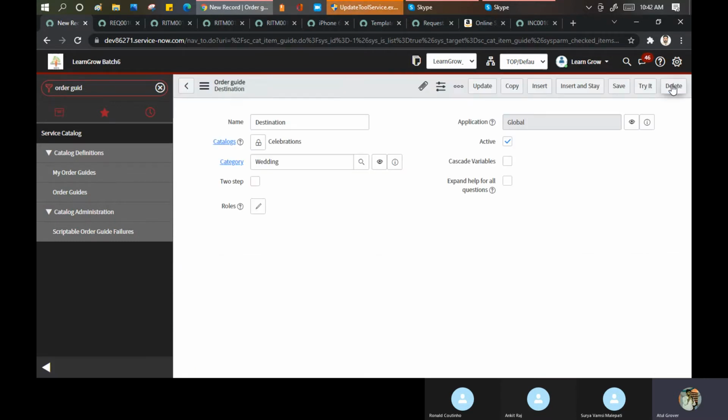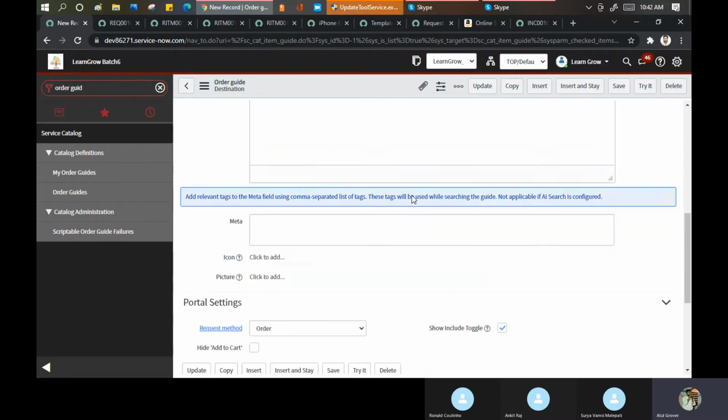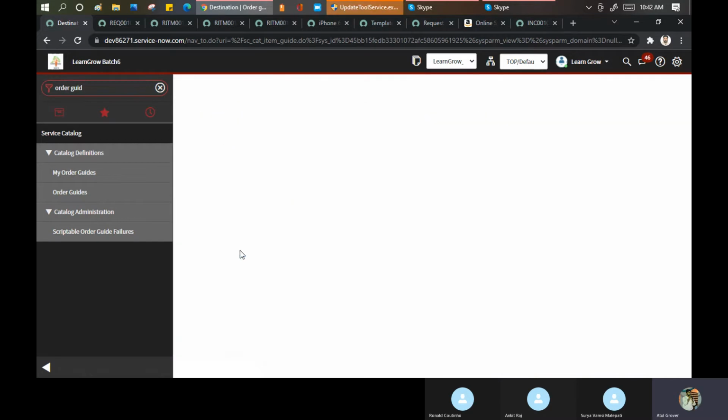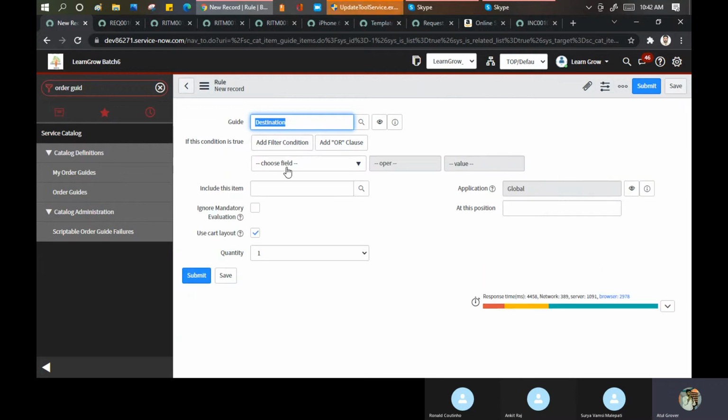Now in that I want to include more catalog items. Rule based. Click on the new. In the destination, what items you want to include? If the condition is true, because we are not putting any kind of a variable, so we are not defining any condition.